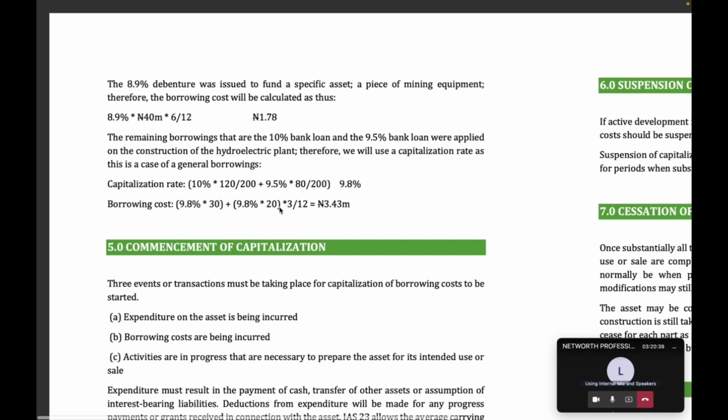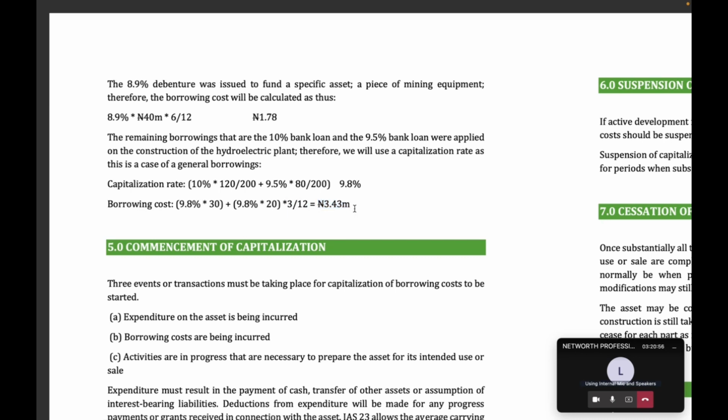So which is why for that 20 million, when you wanted to calculate the interest, it was 9.8% multiplied by 20 million multiplied by 3 over 12. So they prorated this portion. That gave us the borrowing costs as 3.43 million.